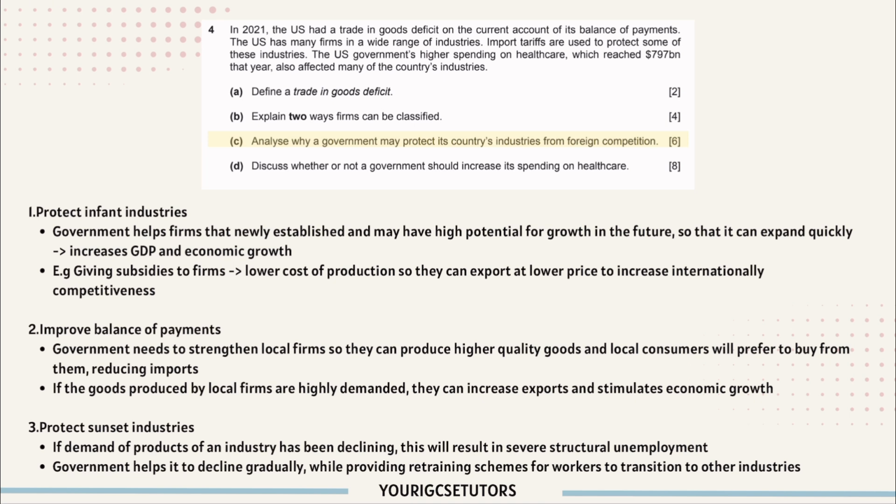And point 3, can protect sunset industry. Okay, I need to explain what is sunset industry. So basically, if demand of products of an industry has been declining, this will result in severe structural unemployment. So government can help it to decline gradually, while providing retraining schemes for workers to transition to other industry.